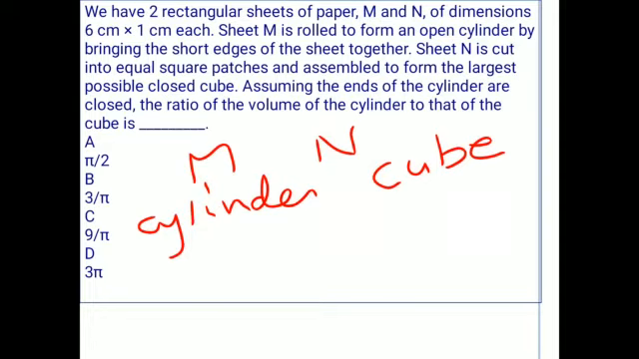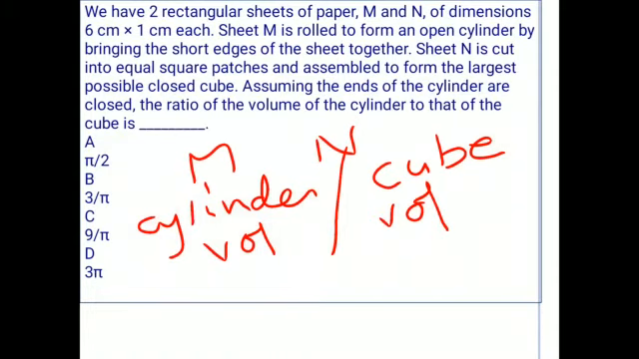So from the question we observe that, assuming the ends of the cylinder are closed, in both sheet M and sheet N, both the ends of the cylinder are closed. Now we will find the ratio of the volume of the cylinder to the volume of the cube. That means we need to find the volume of the cylinder by the volume of the cube. So we will find this to solve this question.